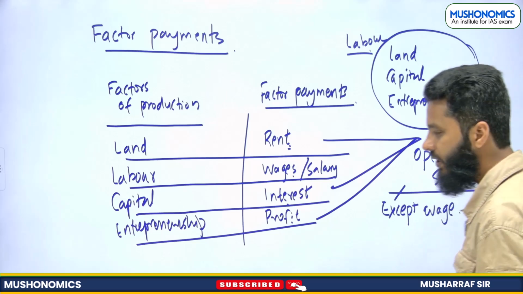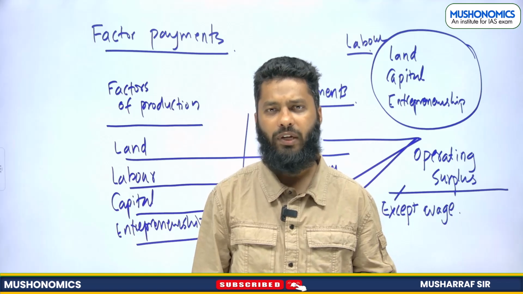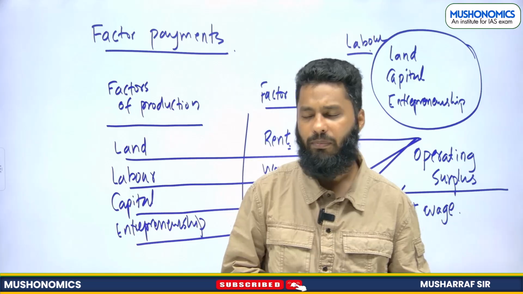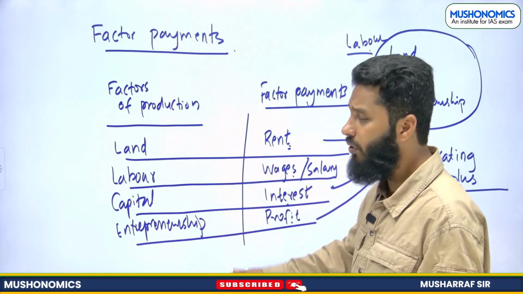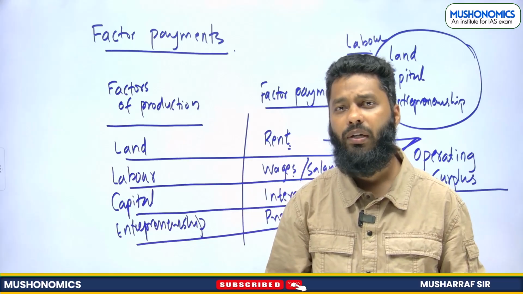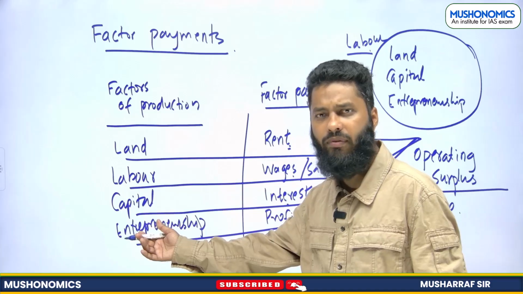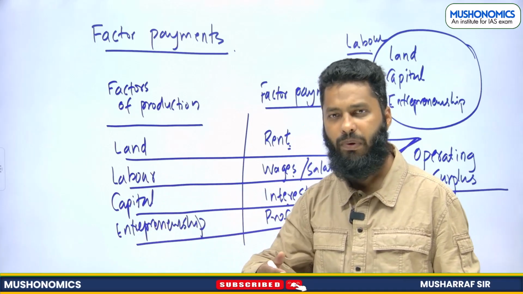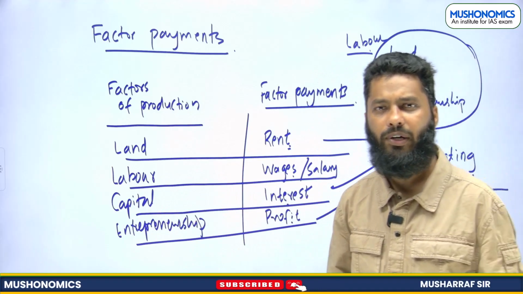Now what happened basically, with the passage of time, production activity started becoming complex, right? And the factors of production got distributed among many people. So that's why now land is available from a different person, labor is provided by different people, capital is provided by different people, and entrepreneurship skills are being provided by different people.